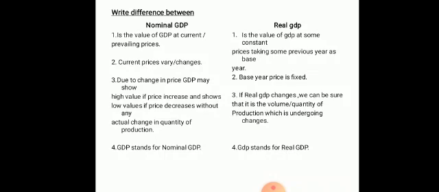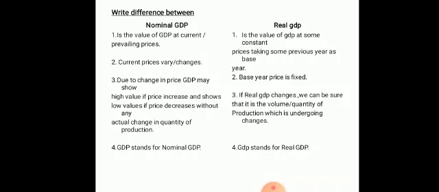If the price is 95 or 100, it will show high. But there is no actual change in the quantity of production. Production of rice is 100 kgs only. Then in real GDP, if real GDP changes, we can be sure that it is the volume or quantity of production which is undergoing the change and not the price.